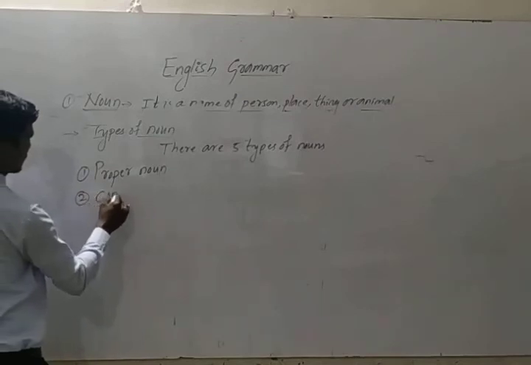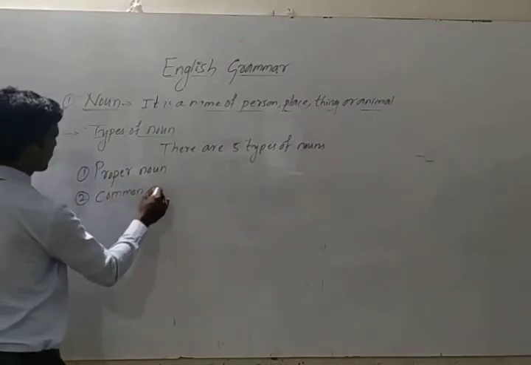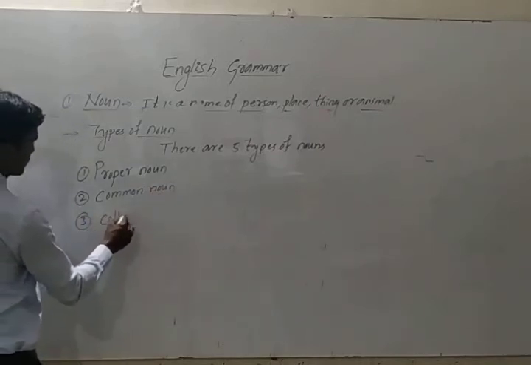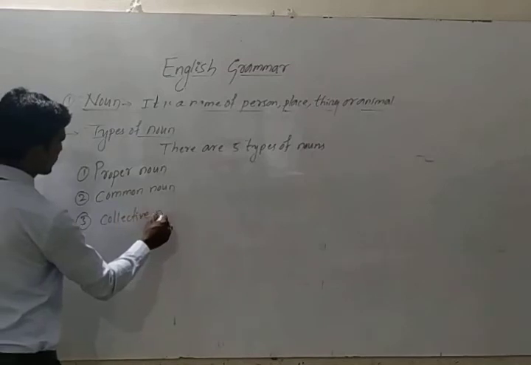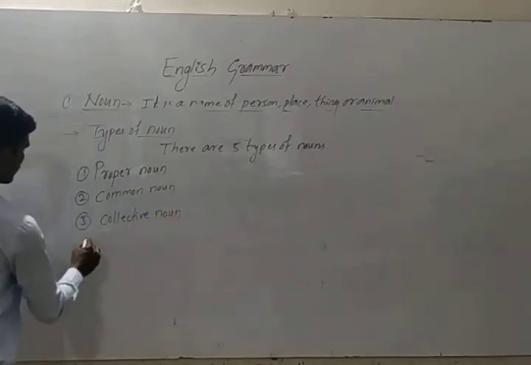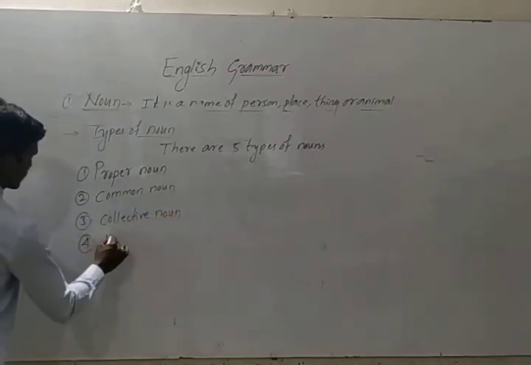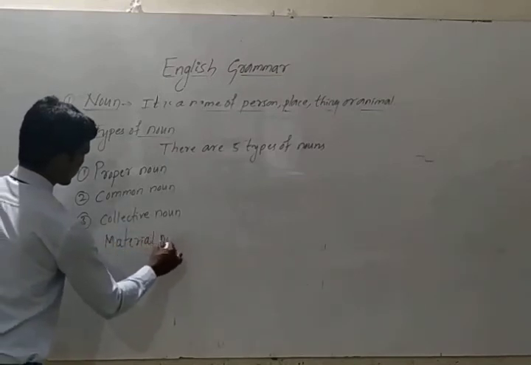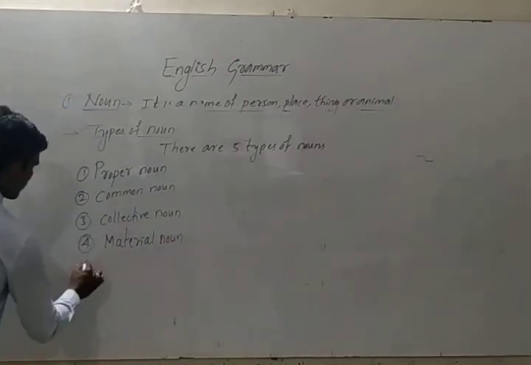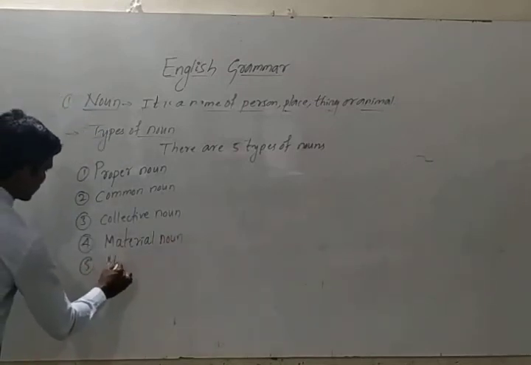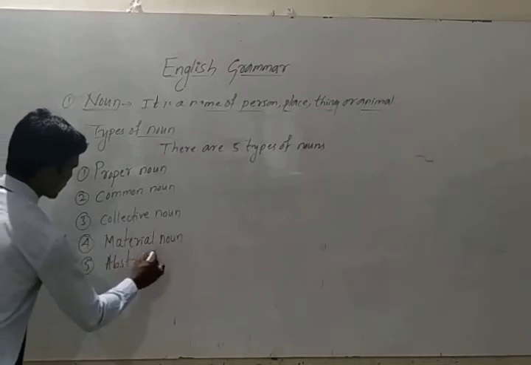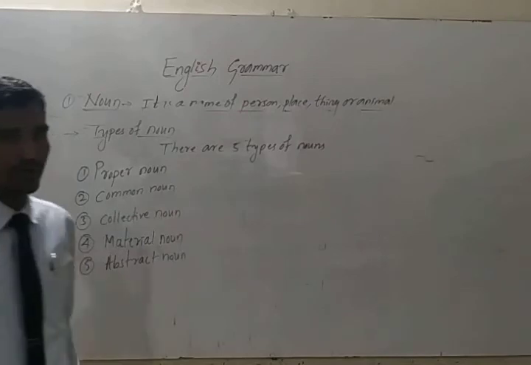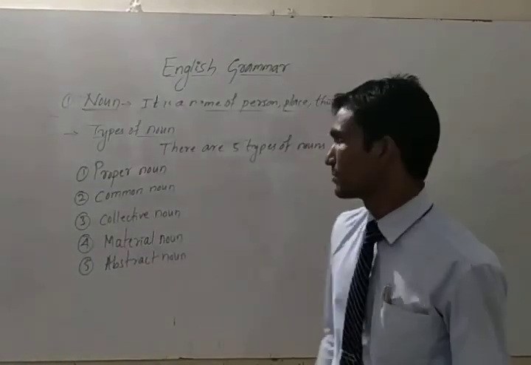Second one, common noun. Third one, collective noun. Fourth one, material noun. Fifth one, abstract noun. These are the 5 kinds or 5 types of noun.